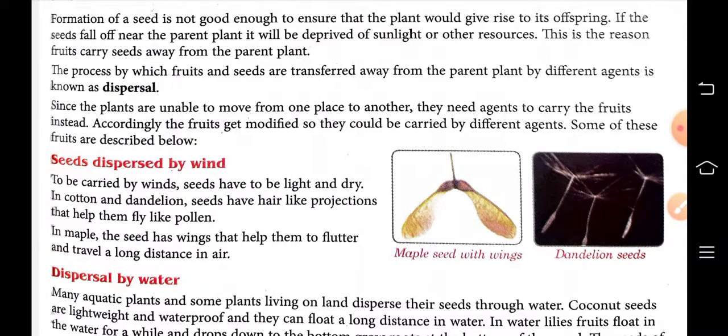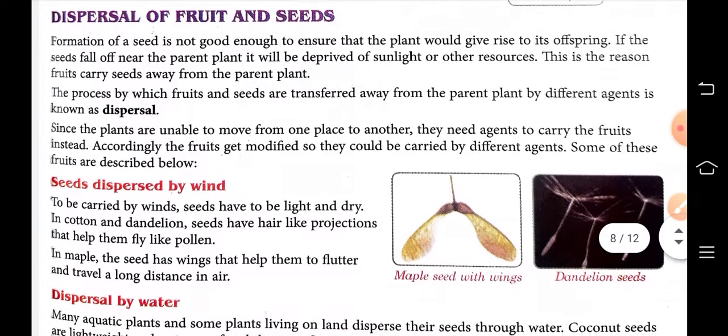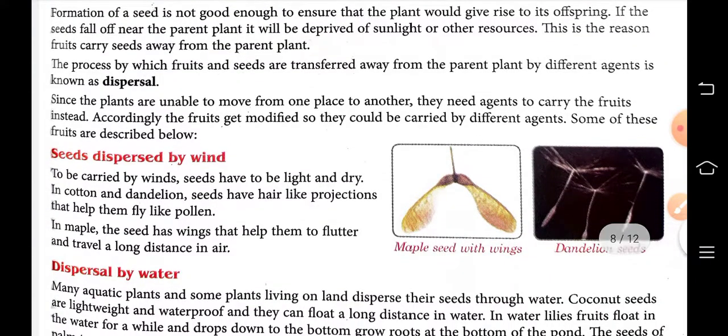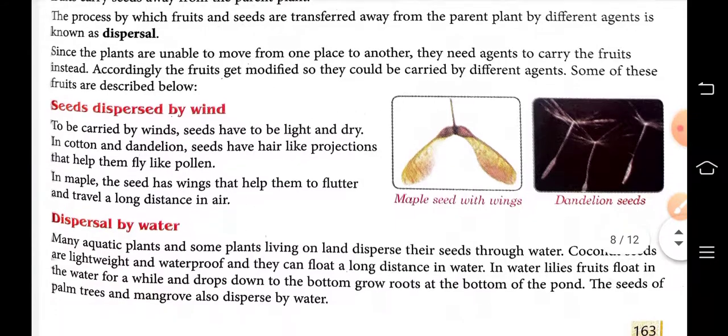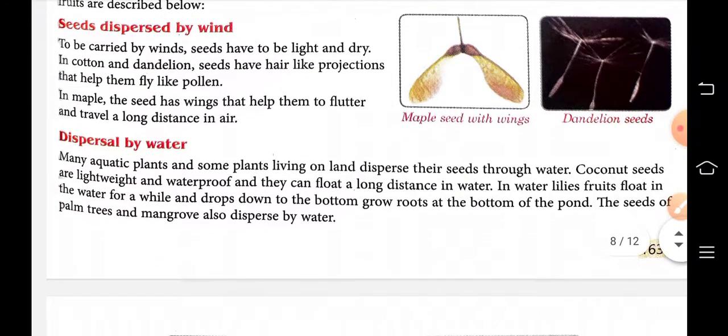So the process by which fruits and seeds are transferred away from the parent plant by different agents is known as dispersal. Same as pollination, dispersal of seeds can also be done by different methods, by different agents, and first is by wind.